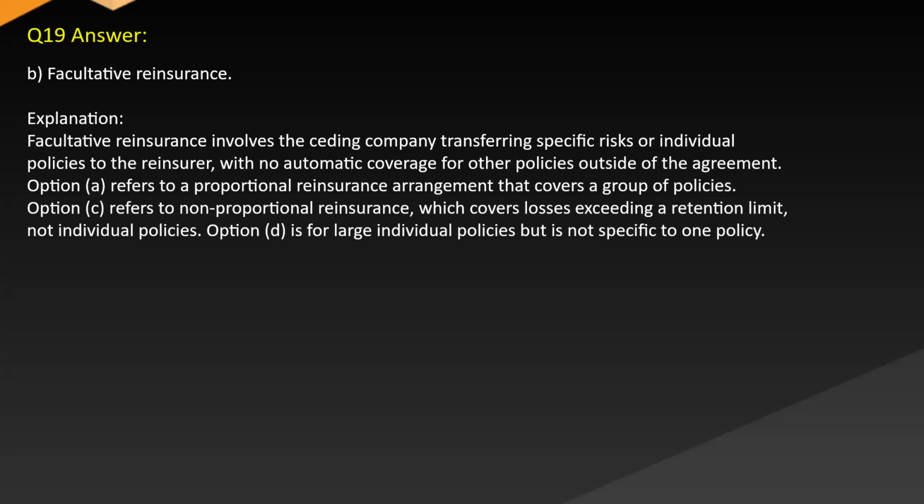Answer: B. Facultative reinsurance. Explanation: facultative reinsurance involves the ceding company transferring specific risks or individual policies to the reinsurer, with no automatic coverage for other policies outside of the agreement. Option A refers to a proportional reinsurance arrangement that covers a group of policies. Option C refers to non-proportional reinsurance, which covers losses exceeding a retention limit, not individual policies. Option D is for large individual policies, but is not specific to one policy.